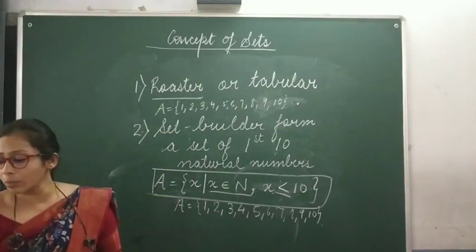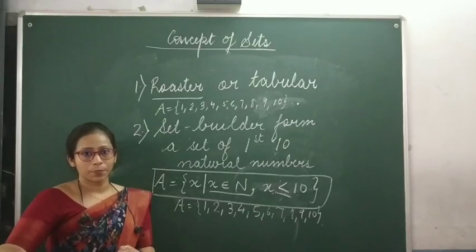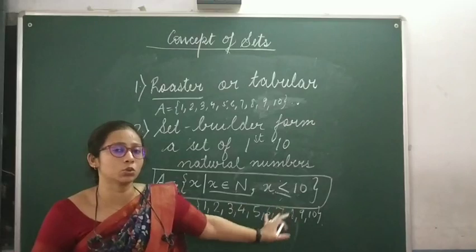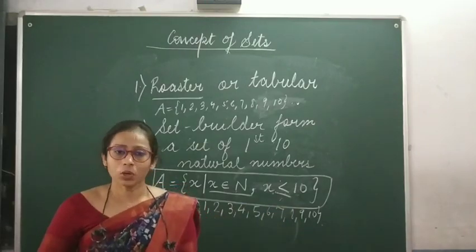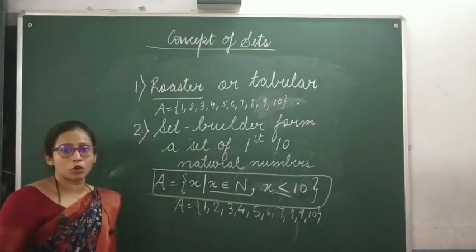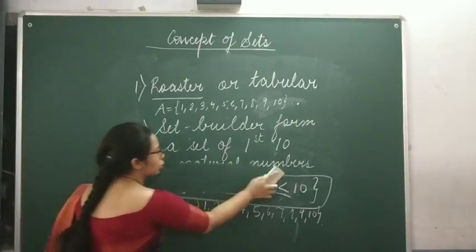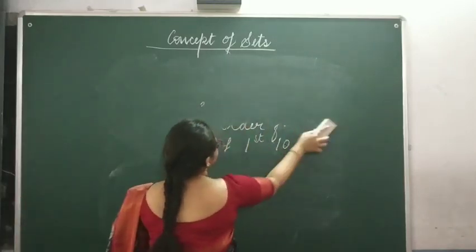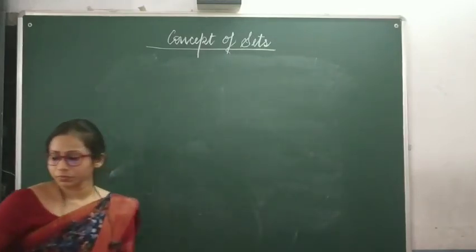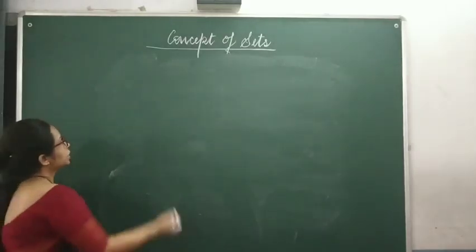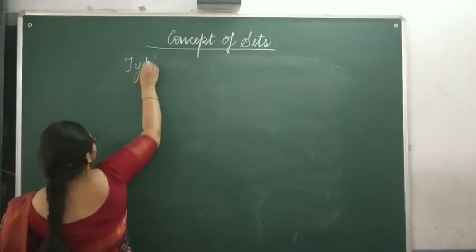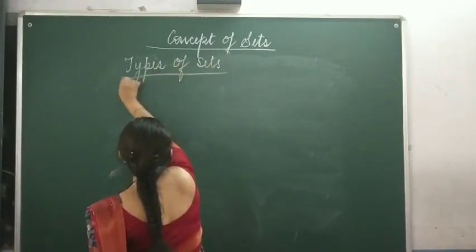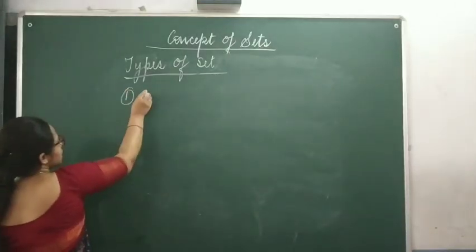Now, we will be talking about some types of set. I hope students this is clear to all of you. We will be solving questions related to this and then it will be more clear. Now let's talk about types of set. There are different types of set. Let's talk about them. The first type of set which we will be talking about is finite set.